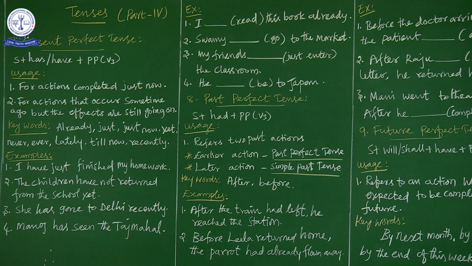Now let us see the usage. In which context do we have to choose present perfect tense? First, for actions completed just now, which means the immediate past. The immediate past is called present perfect tense. The second usage is for actions that occurred some time ago but the effects are still going on.